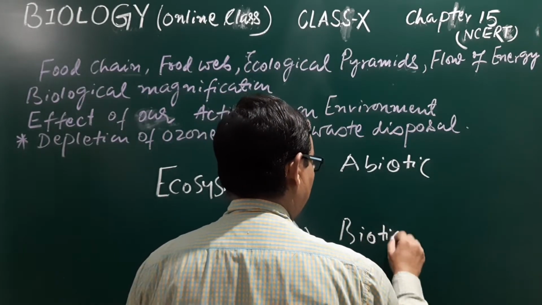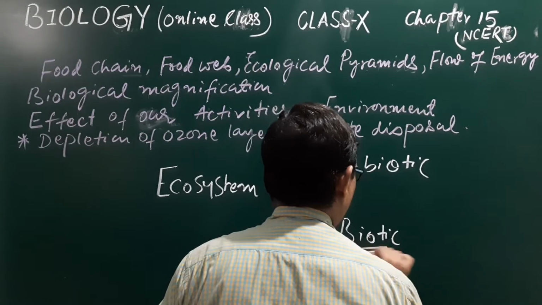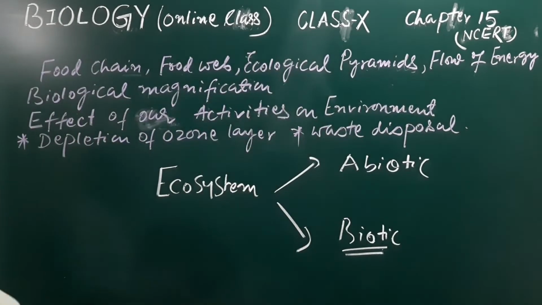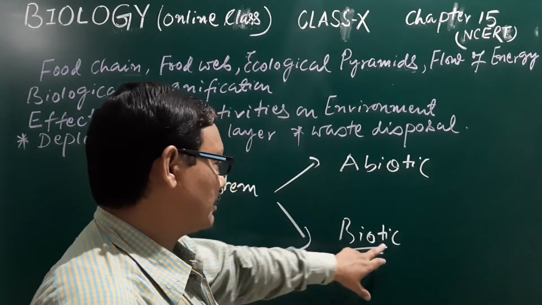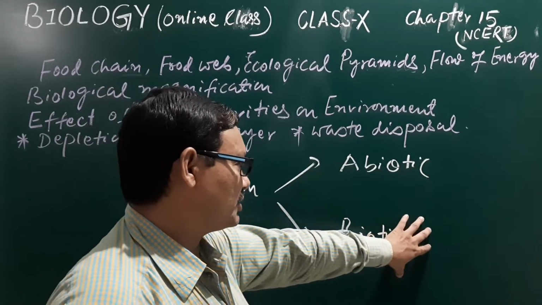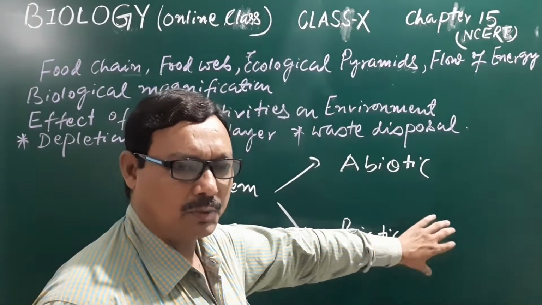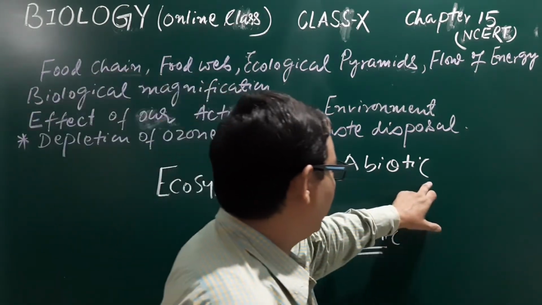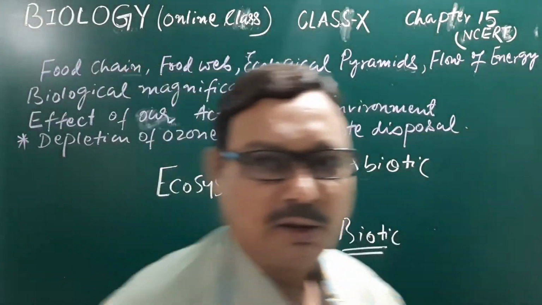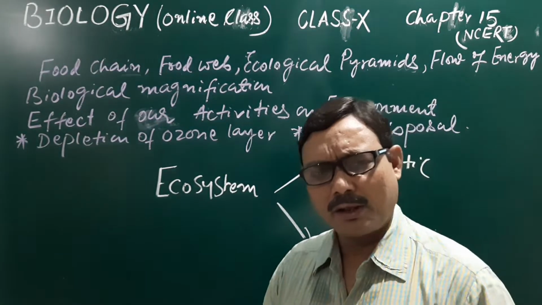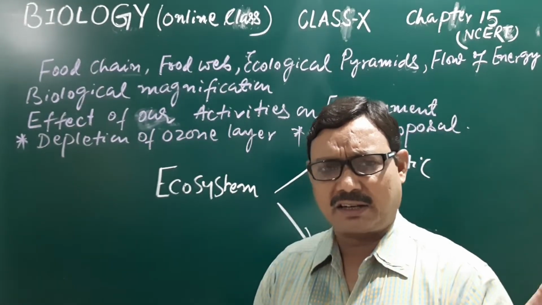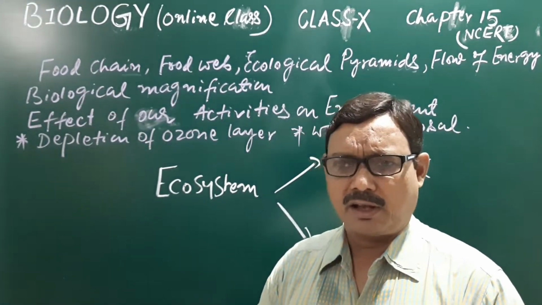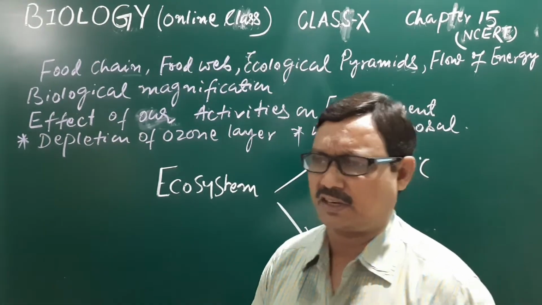The living component part of the ecosystem is the biotic, in which there is the presence of all the plants and animals. And in the abiotic, we have seen the physical components, like the air, water, soil, gases, minerals, etc.